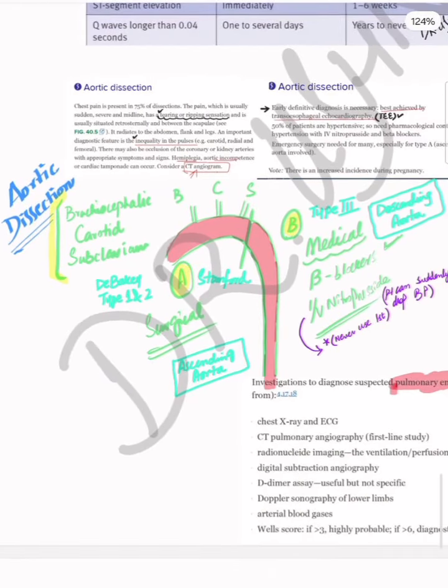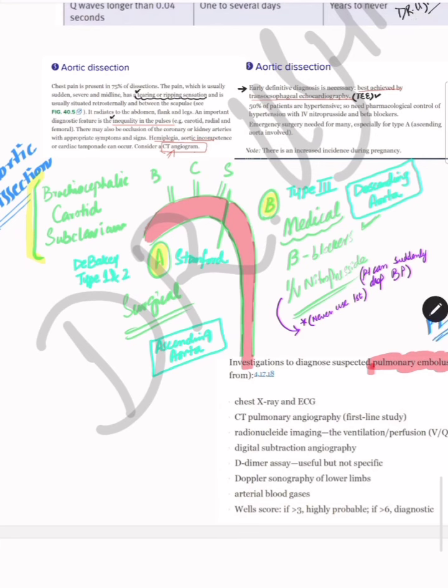Now, types of aortic dissection. This is your ascending aorta, then the arch of the aorta, and this is the descending aorta, the three parts of the aorta. Two classifications are DeBakey's and Stanford. Stanford divides into type A and type B, while DeBakey divides into types 1, 2, and 3. DeBakey type 1 and 2 are considered Stanford A, and type 3 is considered Stanford B.